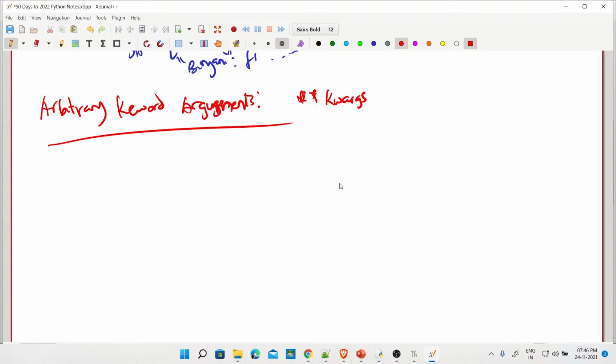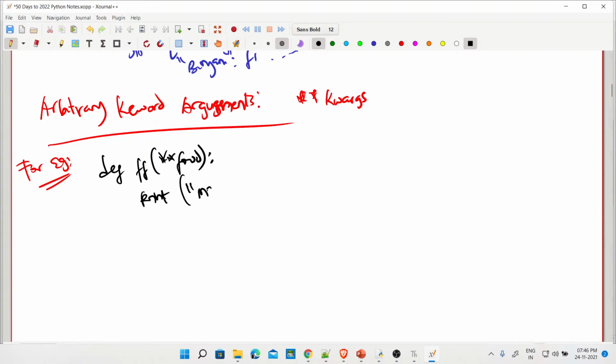So for example, we go back to our stuff, in the same food example which we are doing. We have our def ff favorite food. Now we say star star food, no doubt. Now we say print, same thing, my favorite meal is something.